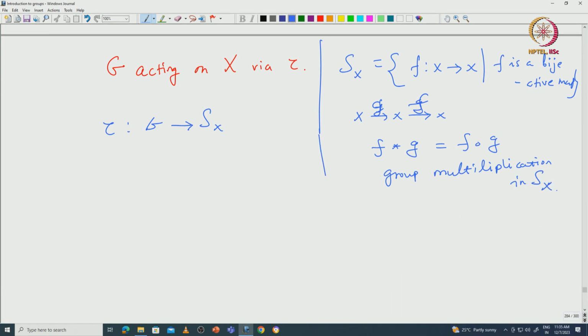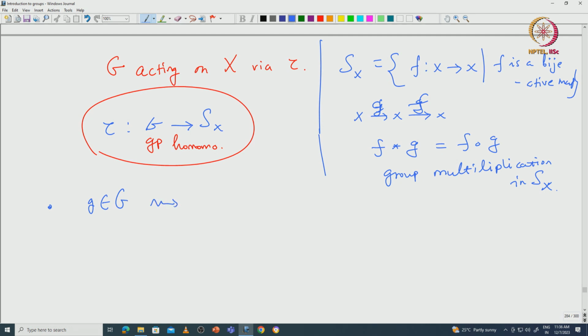Let us unravel all the things that are encoded in this one definition. This is just being a group homomorphism. What is the meaning of that? Let us rewrite things. Given each element G in capital G, we have this tau G, which is a map from X to X. This is a bijective map.